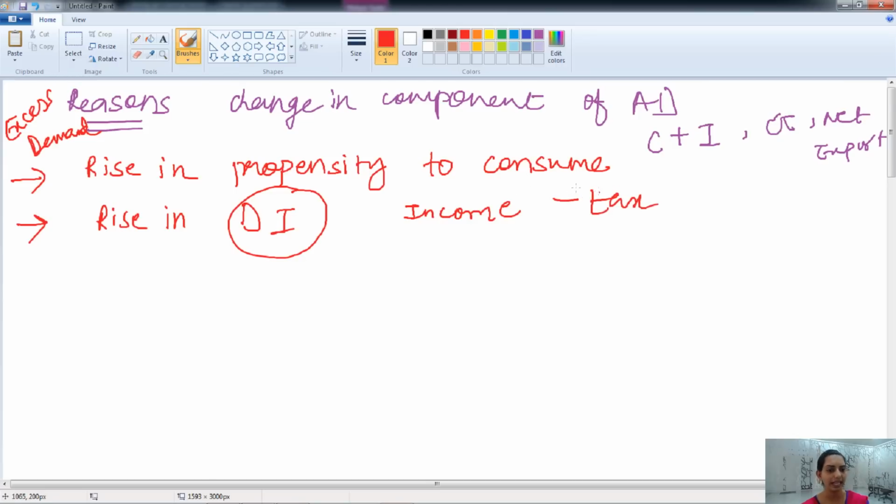They have to pay tax from that income, and when tax is deducted from their income, whatever income remains is known as the disposable income. So when there is a reduction in tax rates, if the tax is reduced, then the disposable income of the person will increase, and as they are having more income, they spend more on goods and services, they demand more goods, and that will lead to the excess demand.